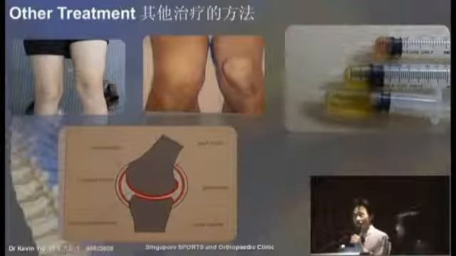Now then, in addition to taking anti-inflammatory medicine and perhaps resting the knee during the acute phase, one of the treatments that's quite effective for patients with early stages of osteoarthritis is to give an injection of a lubricant into the knee joint.